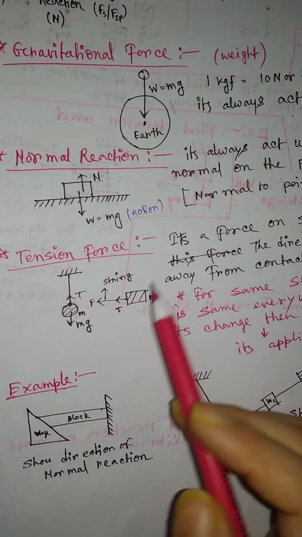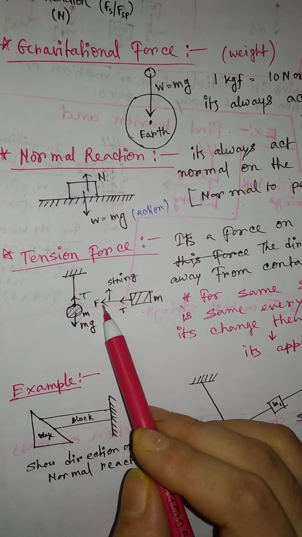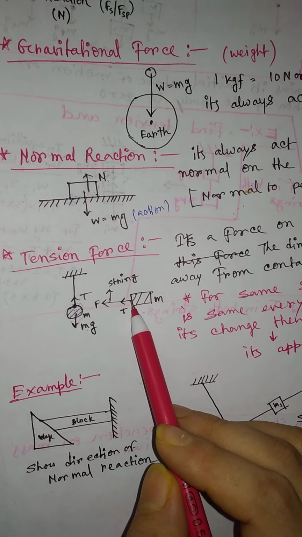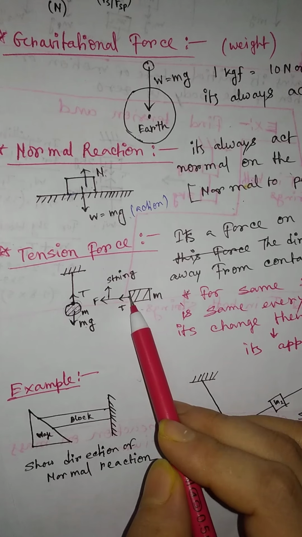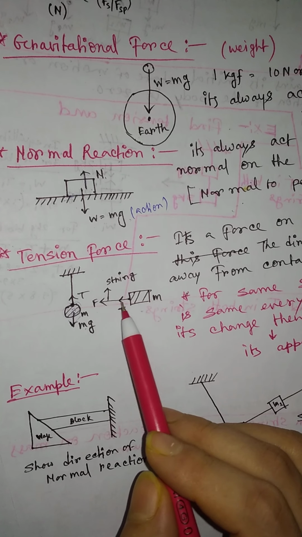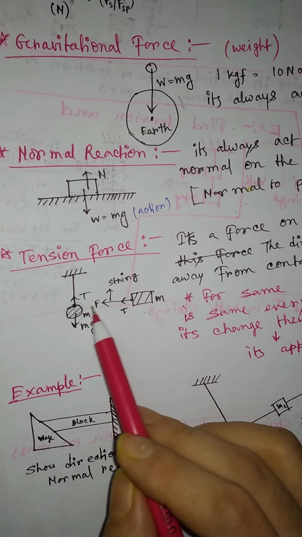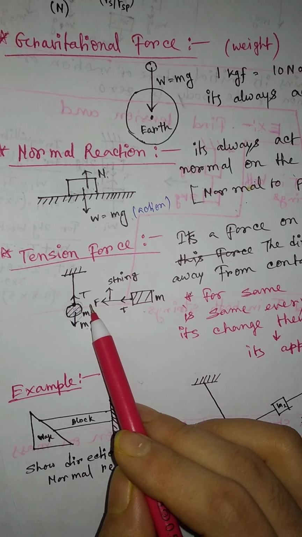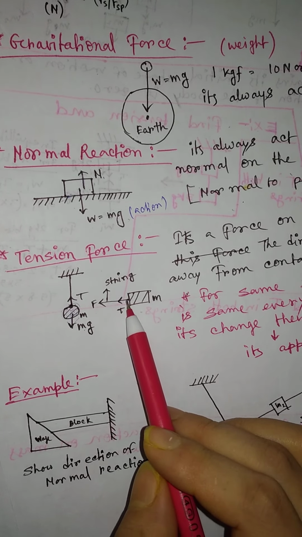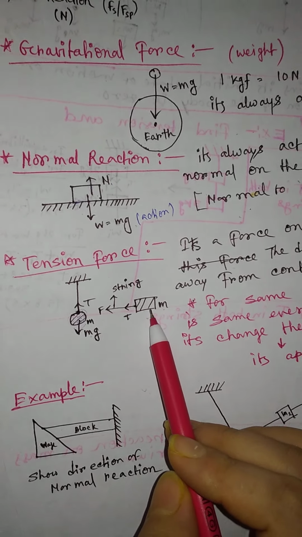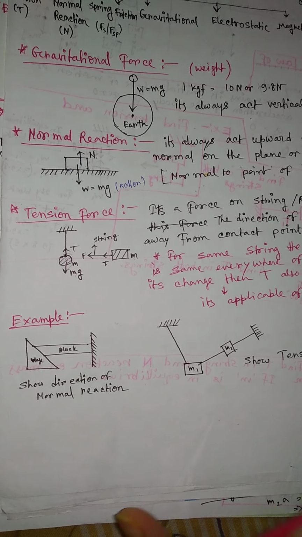Just look here. Here I am also taking a mass which is connected with a string. This is a string. And just look here, this is the contact point, right? So the direction of tension is along this side, and this is the external force. If we pull this string along this side, then this is our tension force which is experienced by this body along this side, and the mass of this body is m.